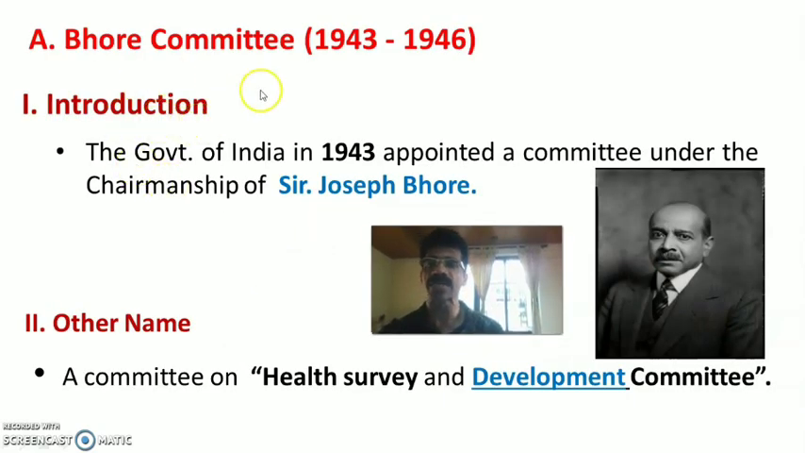So first is the introduction about the Bhore Committee. The Government of India in 1943 appointed a committee under the chairmanship of Sir Joseph Bhore. So this is the person, Sir Joseph Bhore. In all the committees' introductions you have to write the same introduction: the Government of India in the particular year appointed a committee under the chairmanship of that particular chairman. So the names of all the committees are based on the chairman of that committee. Then you can write the other name. Every committee has another name, and that also you have to remember.